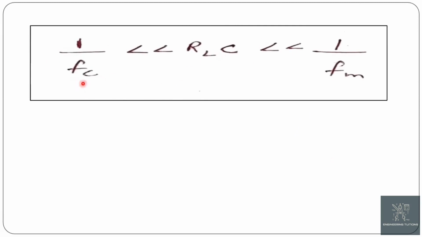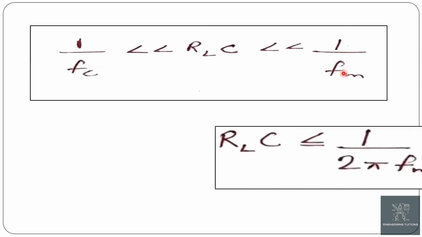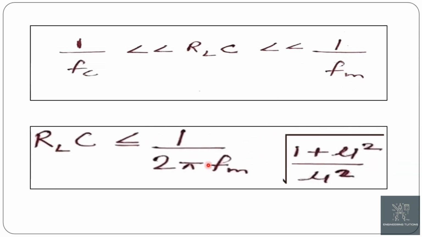The condition for proper detection is that 1 upon Fc should be much less than RL into C, that is the discharging time constant, and it should be much less than 1 upon Fm. So RL into C should be less than or equal to 1 upon 2 pi Fm times the square root of (1 minus mu square) upon mu square.